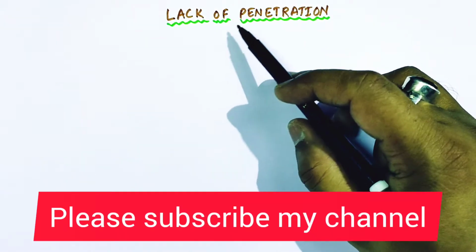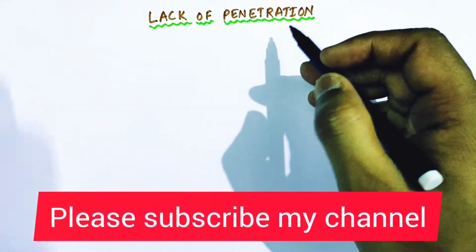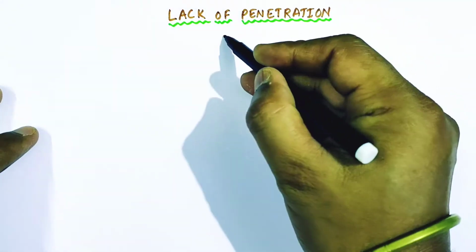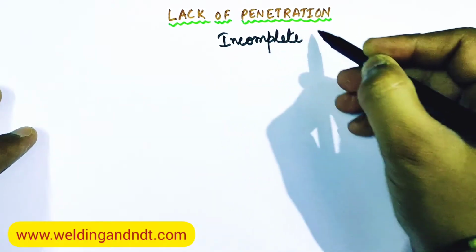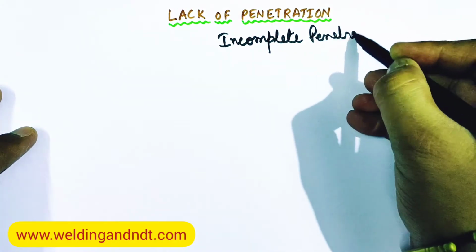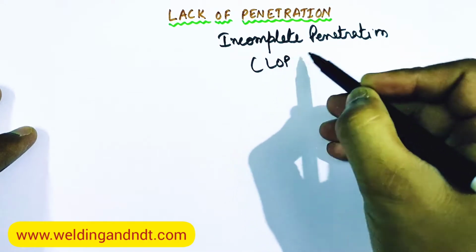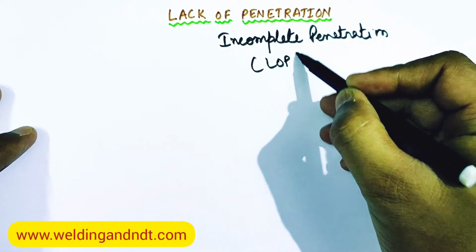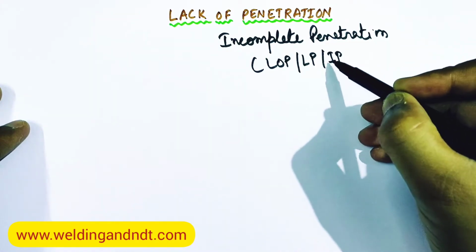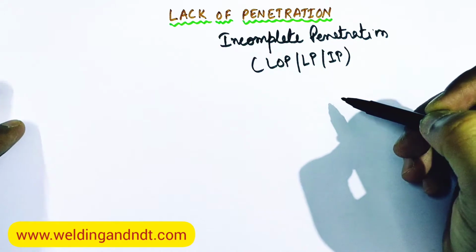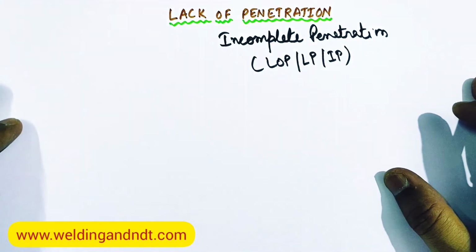Our today's topic is lack of penetration. See, lack of penetration is a welding defect and it is also known as incomplete penetration. In short form, it is called as LOP, lack of penetration, or LP also. And sometimes it is also called as IP, incomplete penetration. So these are the short forms of lack of penetration.